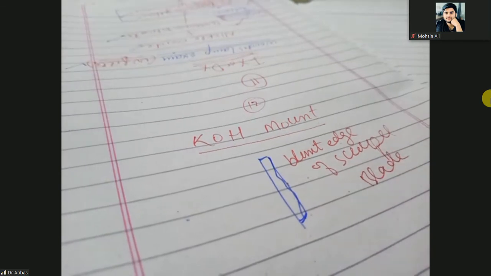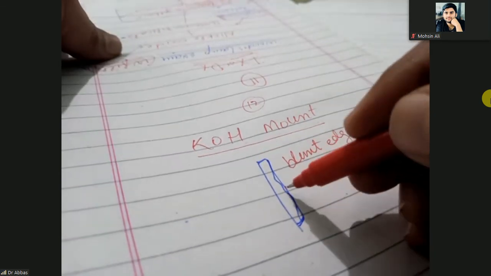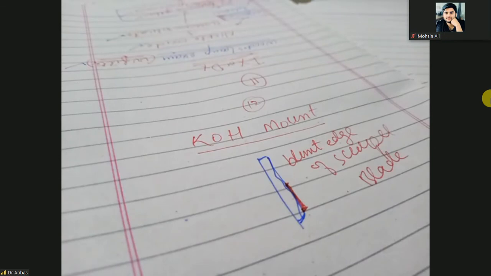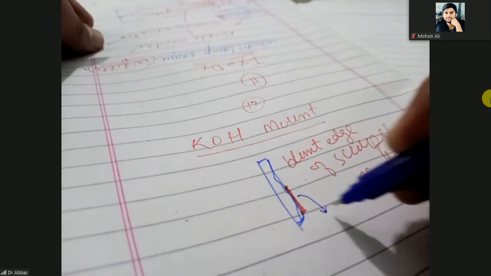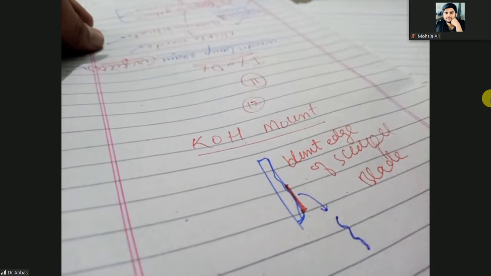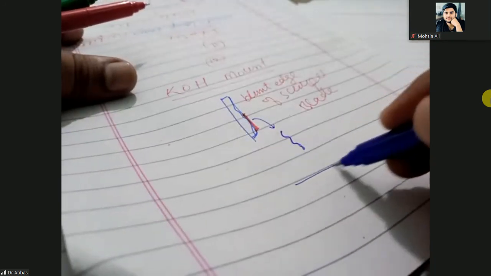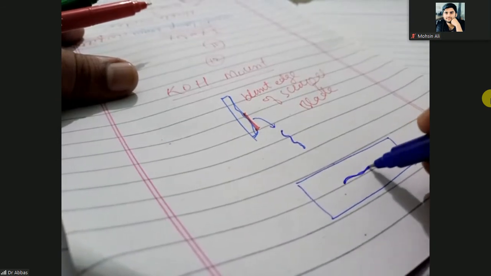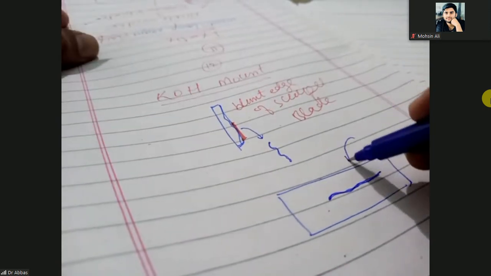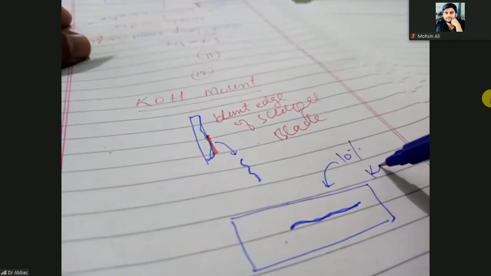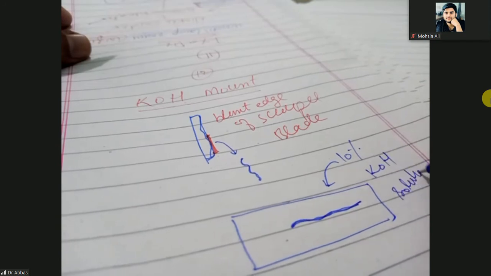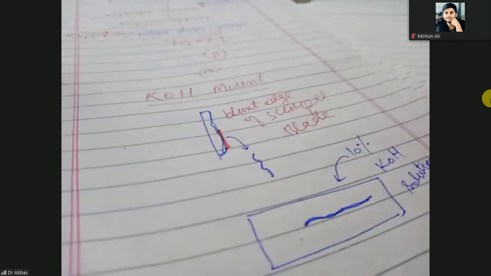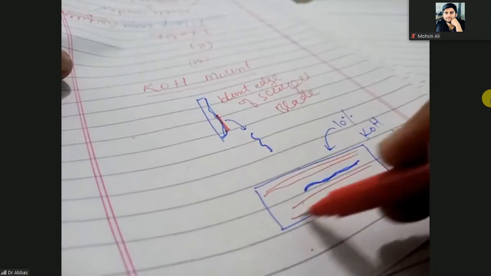You know, this is the incision blade. So consider this is the suspected part of the skin because it is showing the color. You will scratch it, and put this scratch on the glass slide. Then add 10% potassium hydroxide solution, KOH, on it, and cover it with the cover slip.